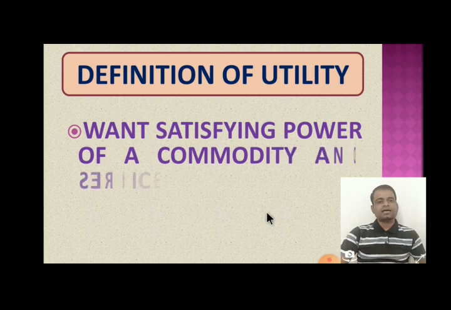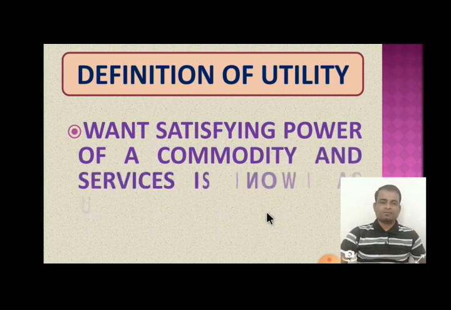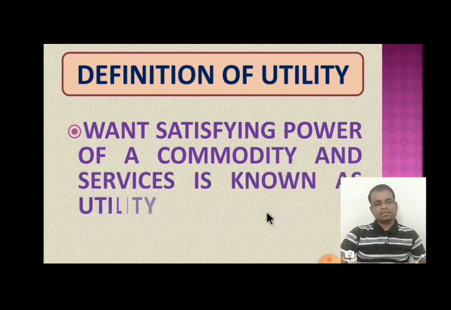So, how can it be defined? Want satisfying power of commodity and services is known as utility. In our daily routine life, we use many goods from morning to night. So, all goods or all commodity, why do we use them? Because that commodity has power to satisfy our want. That power in commodities is known as utility in economic analysis.